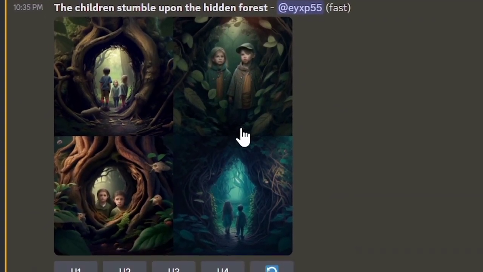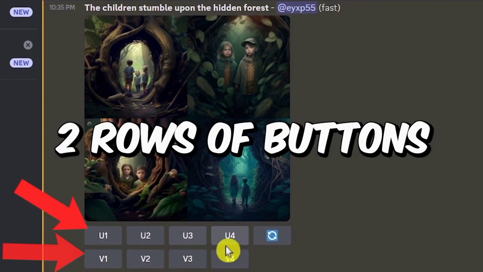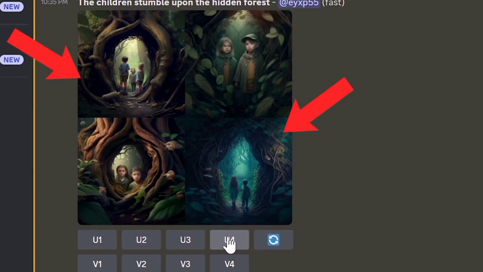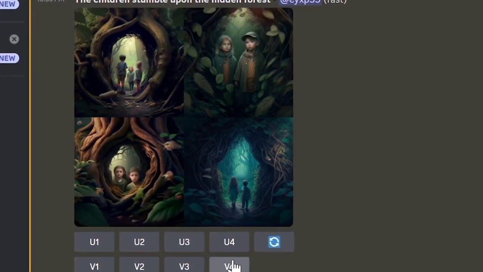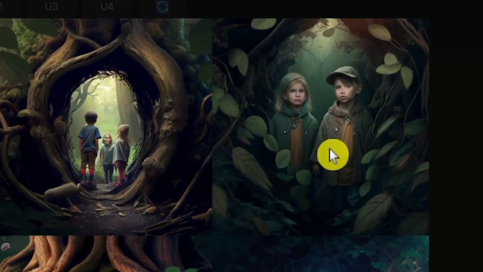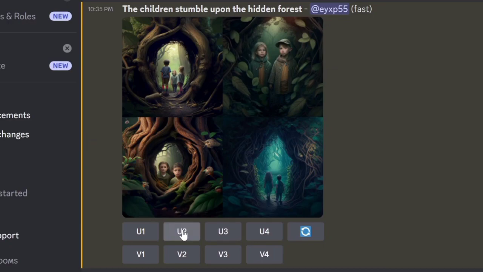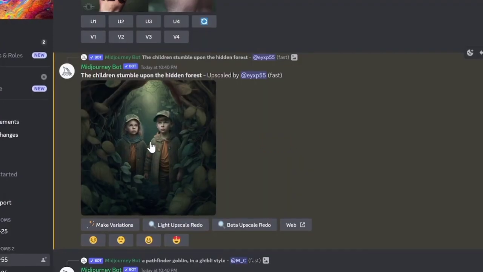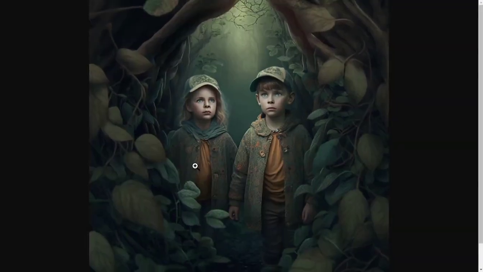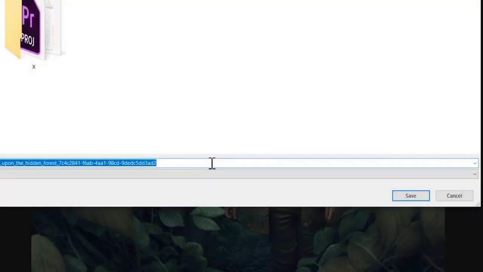And now, after it's generated, 2 rows of buttons will appear here. U stands for upscale, which means if I like one of these, it scales it up to full resolution. And V stands for I like this version, create 4 more like that. So, in my case, I like the second image here, so I will just click U2 to upscale it. And to save the image, just click here where it says open in browser. And then, just click save image to save it to your device.